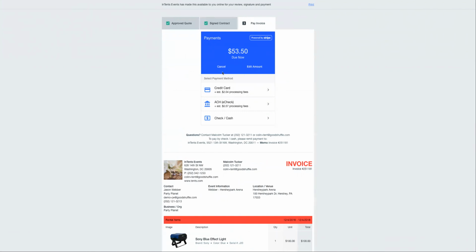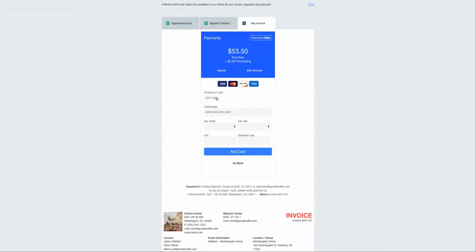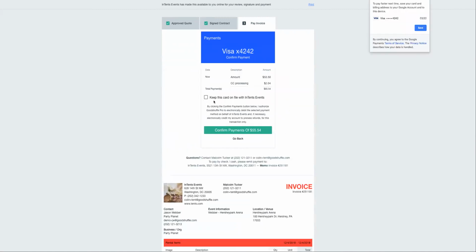Here we go. Just pulling out my test information here, so I can click to add a credit card. I can add in my name here. And I can add in my totally legitimate and not fake at all credit card number. I'm just kidding, folks. Do not try to use this to pay your rent, because you will have a bad month. So I can add in all this information here. It's one too many numbers, so I can click Add Card. And I can also choose to keep this card on file.